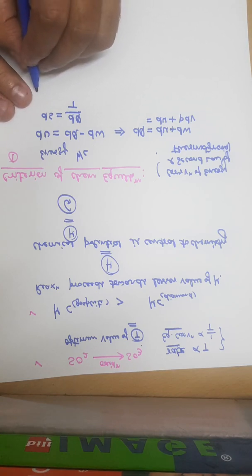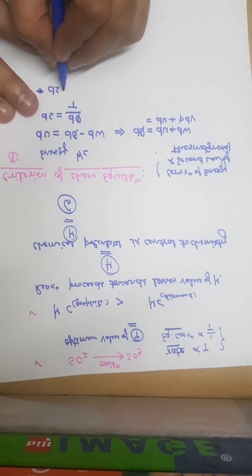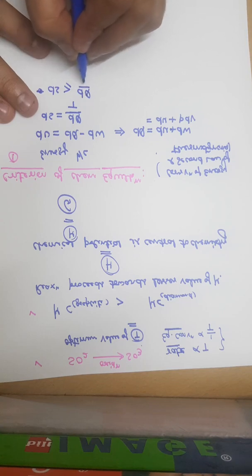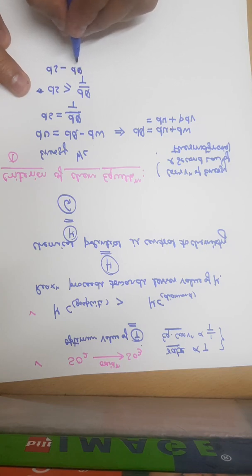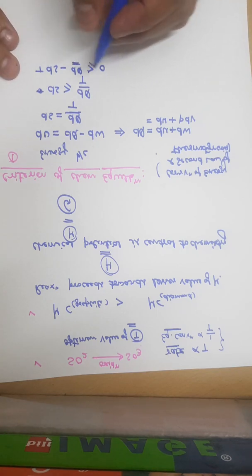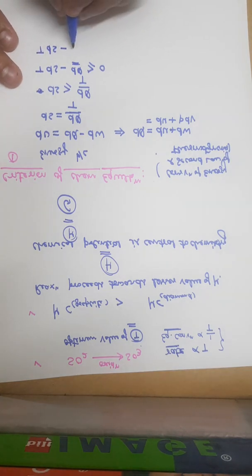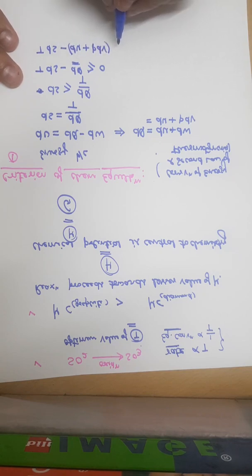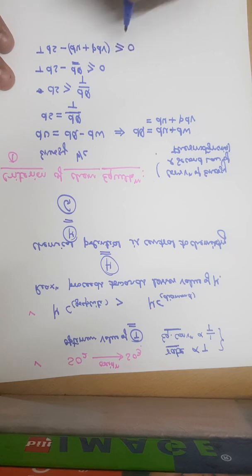From this, we can say T dS is greater than or equal to dQ, that is T dS minus dQ is greater than or equal to 0, or putting the value of dQ from here, T dS minus (dU plus PdV) is greater than or equal to 0.